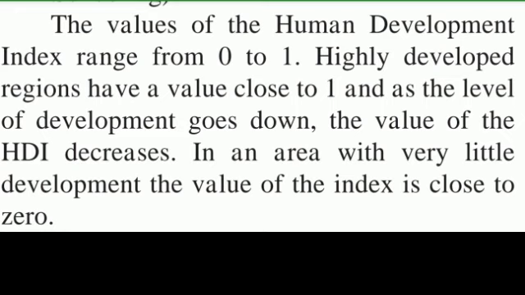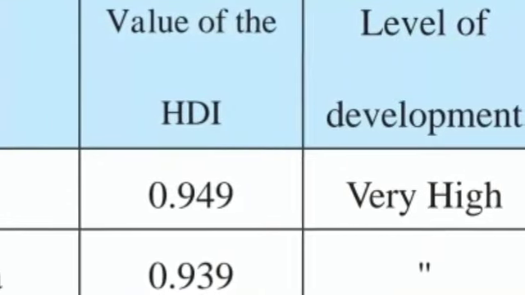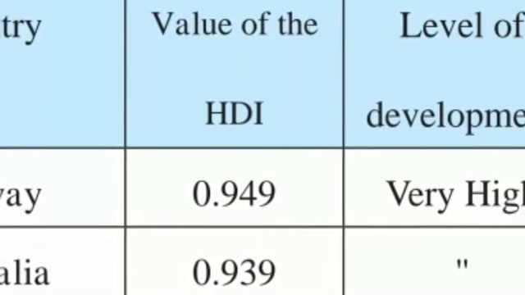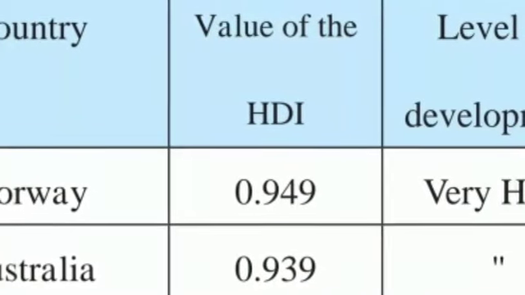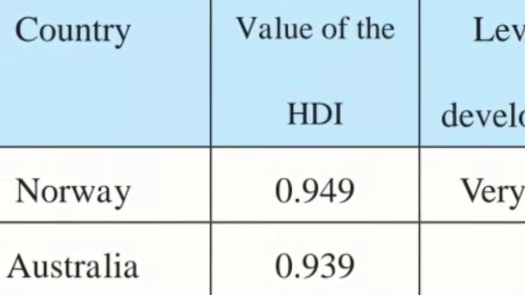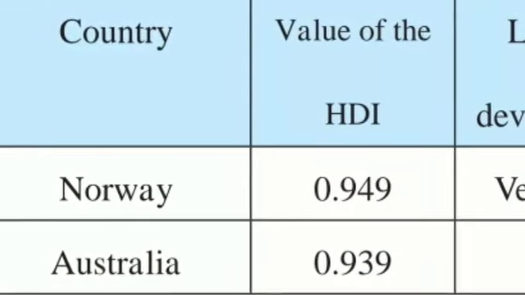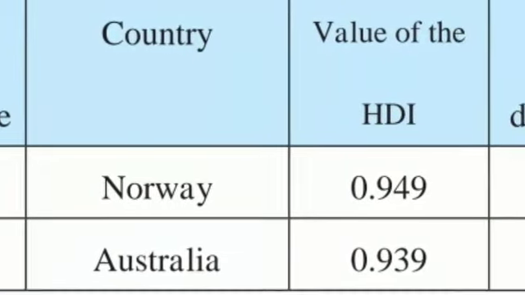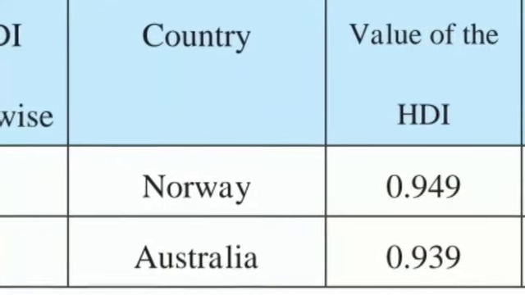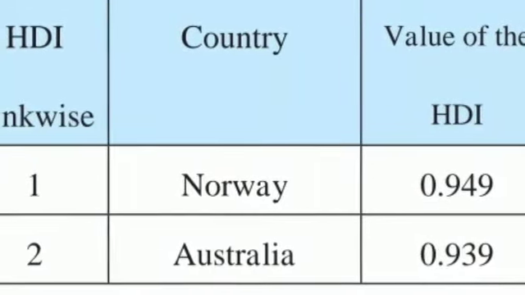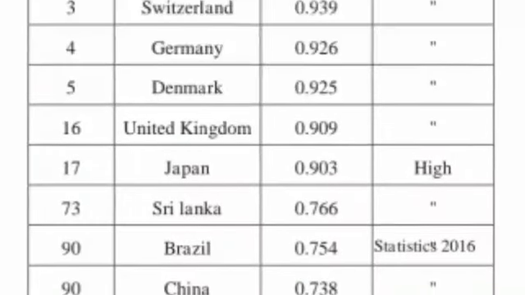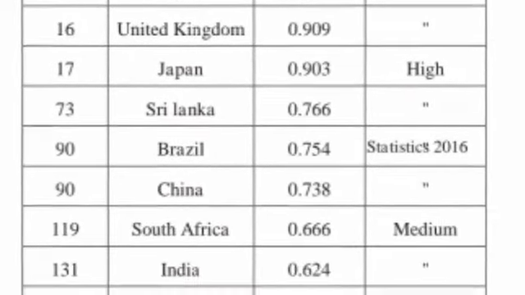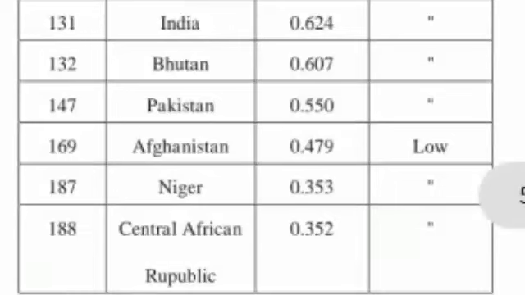Now see students, on page number 48 there is a table given to you. The range is from 0 to 1 and the highly developed countries have a value close to 1. In this table you can see the highly developed country is Norway. Its value of HDI is 0.949, which is close to 1. So this is how the level of development goes down. If you come to the Central African Republic, this value is 0.352. So where there is very little development, the value is close to 0. Okay children, I hope you all have understood till here.